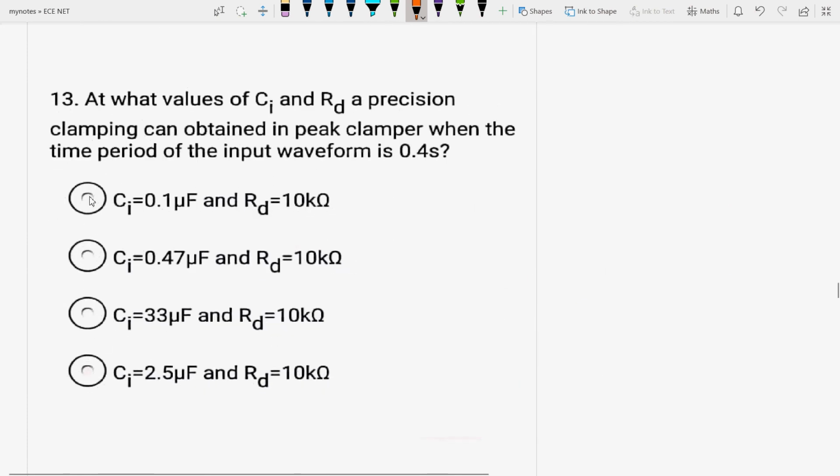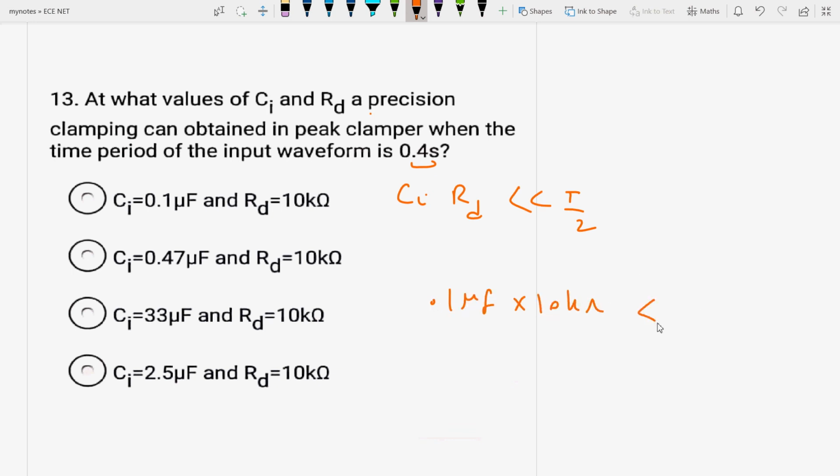Now the next question is: at what values of C input and RD can precision clamping be obtained in a P clamper when the time period of the input waveform is 0.4 seconds? Clamping is used to shift the signal vertically upward or downward by some DC level. For precision clamping, the product of C input and RD should be less than T by 2. So what is C input? It is 0.1 microfarad and RD should be 10 kilo ohm. And it should be less than what?